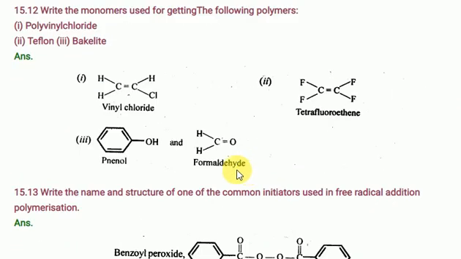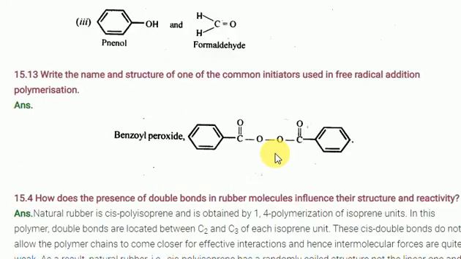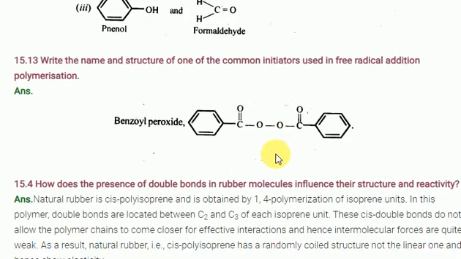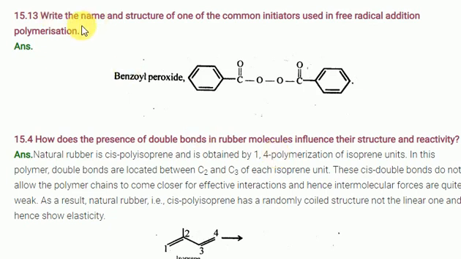Next, look at the question: write the monomers used for getting the following polymers. PVC pipes, polyvinyl chloride, is made from vinyl chloride. Teflon is made from tetrafluoroethylene. Bakelite is made from formaldehyde plus phenol. Clear? Next question: write the name and structure of one of the common initiators used in the free radical mechanism. It is benzoyl peroxide.